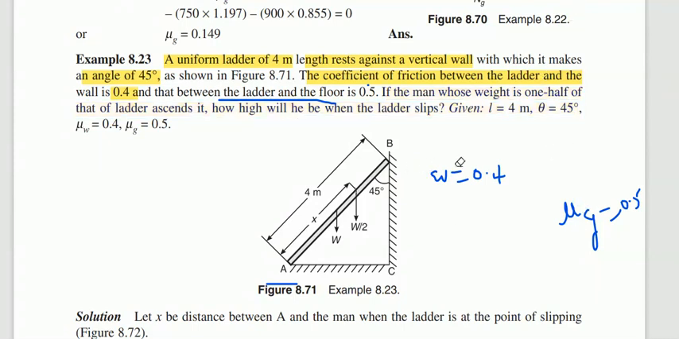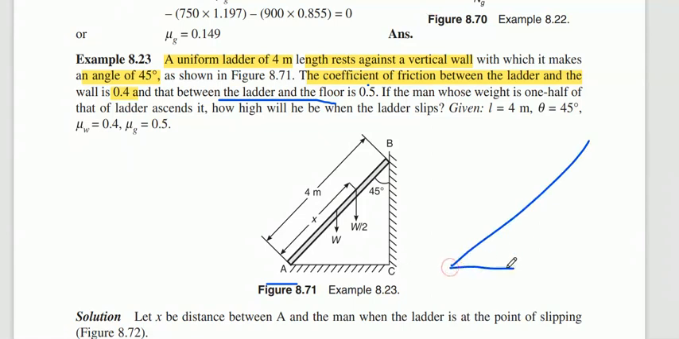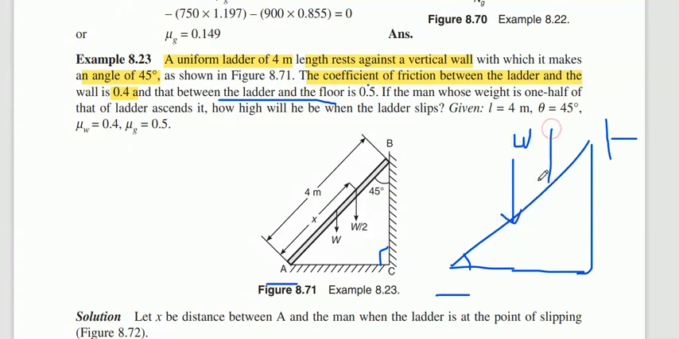Try to concentrate, I will explain here. What is given? The ladder is making an angle of 45 degrees with respect to the y axis, it is 90, so the remaining is also 45. The coefficient of friction between the wall and the ladder, and the floor and the ladder, is given. Now the weight of the man is half of the weight of the ladder. So suppose the weight of the ladder is W, then the weight of the man climbing on the ladder is W by 2, half of the weight.